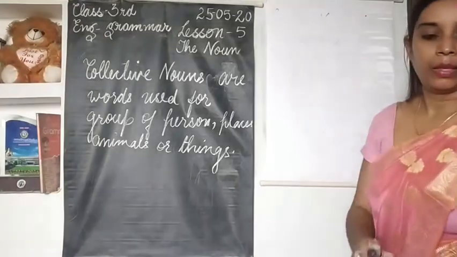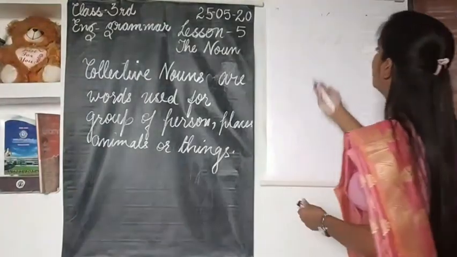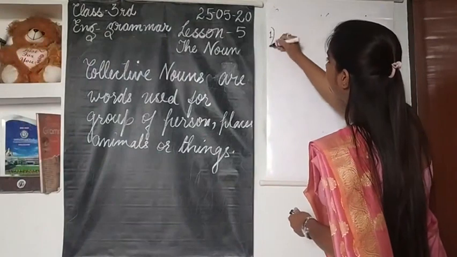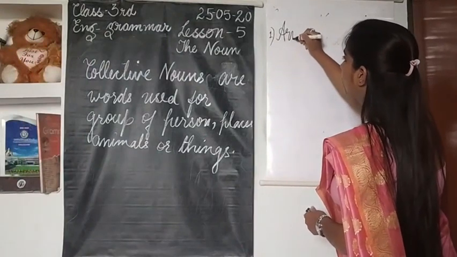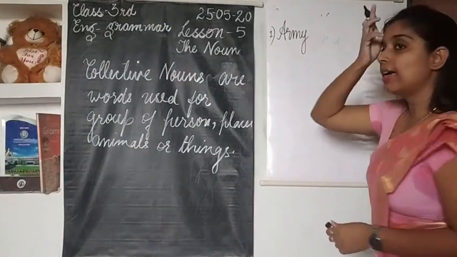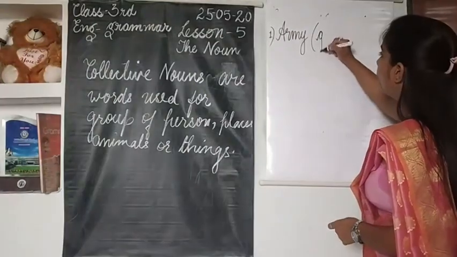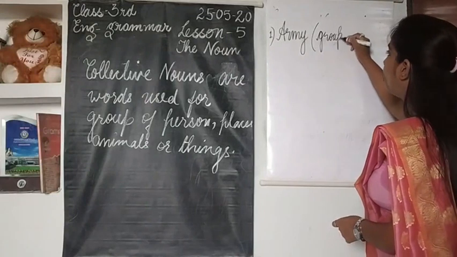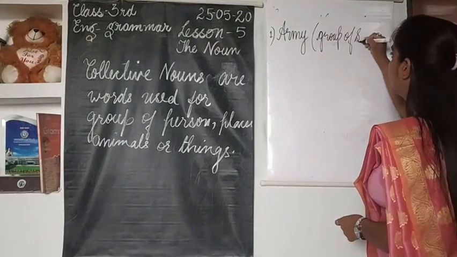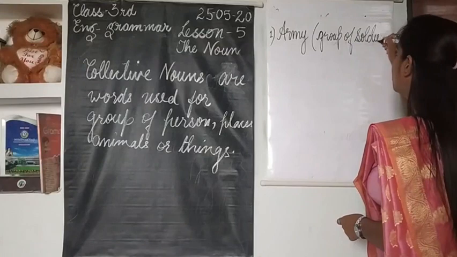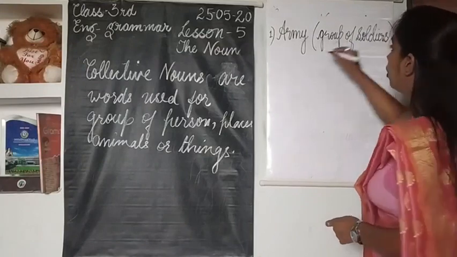Now see, the very first example is army. What is army? It is a group of soldiers. A group of soldiers, what we call army.